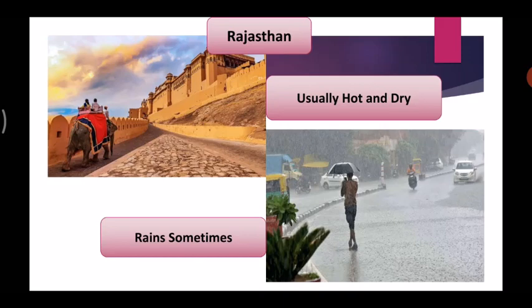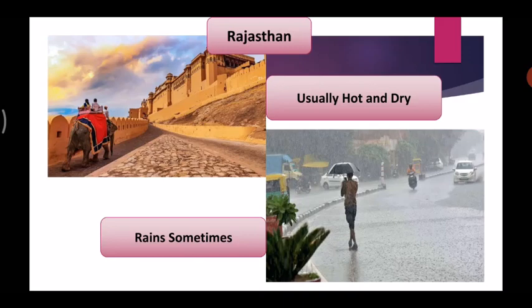So when it rained, the weather of the place is rainy at that point of time. That is on that day, weather is rainy. But what is the climate of Rajasthan? Usually it's hot and dry. So the climate is hot and dry while the weather of that particular day was a rainy day.